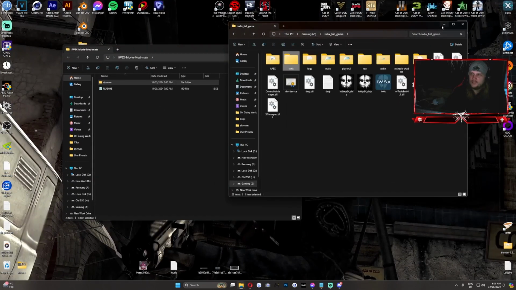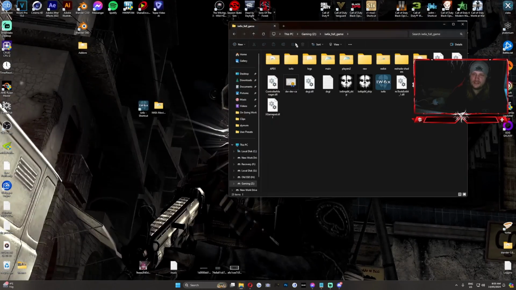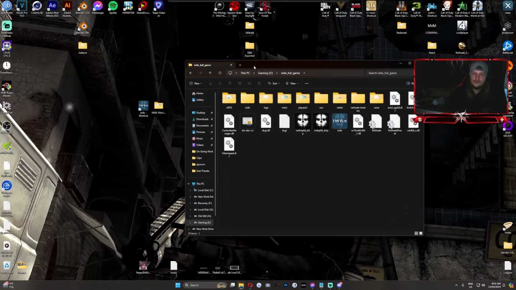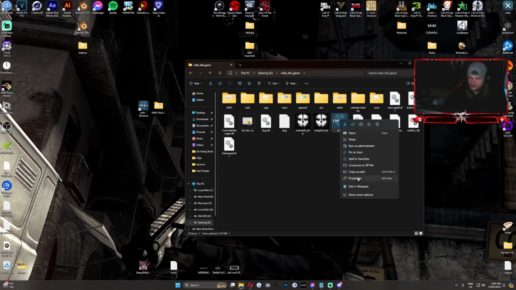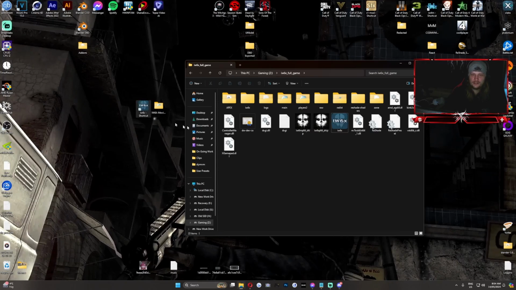Right? And then the next thing you want to do, if you want to use reshade, I know some people aren't too bothered because Ghosts already looks like an amazing game. You want to click on this little fella here, and then you want to go show more options, go send to, and send it to your desktop, which will create a shortcut.